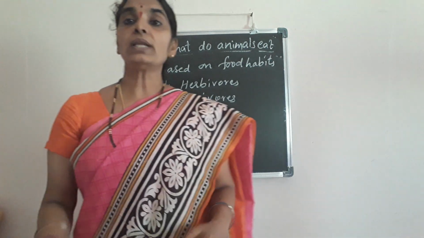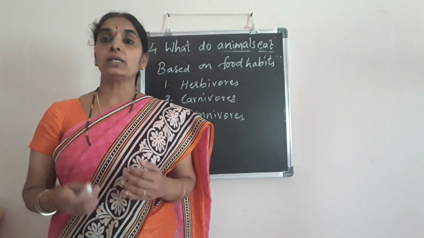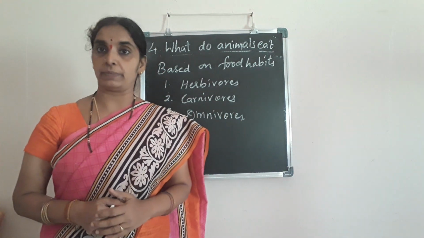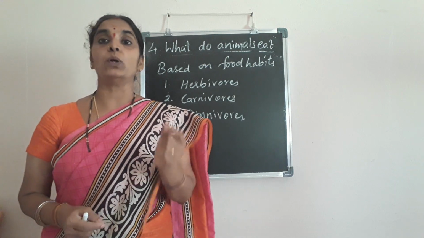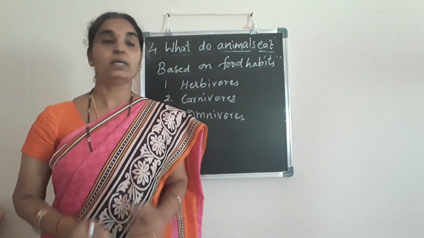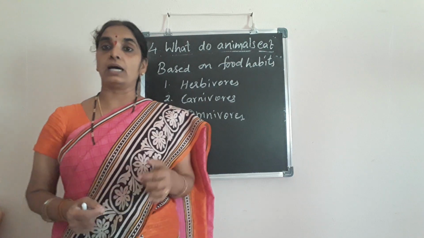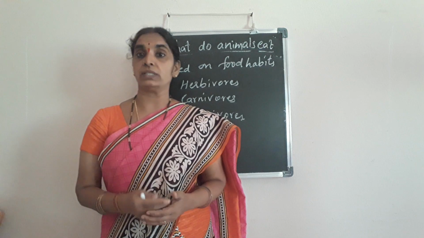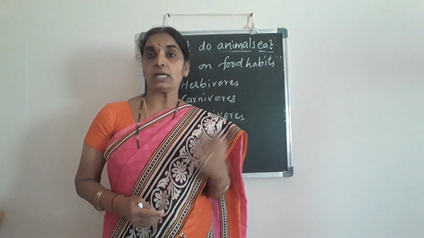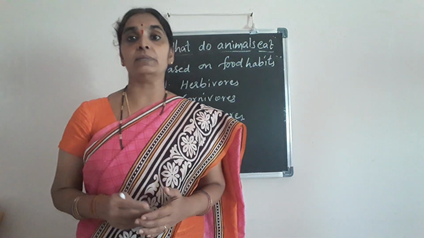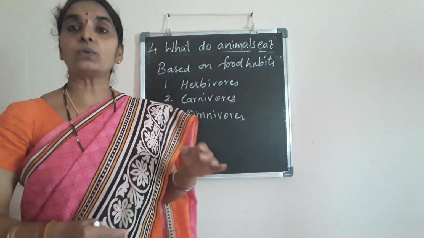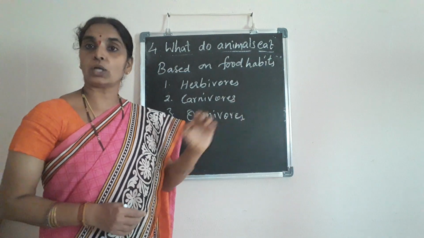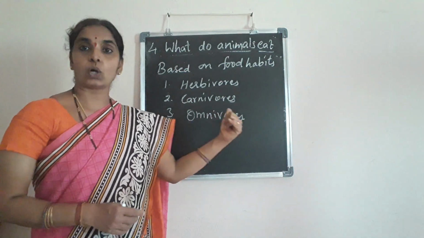Okay children, what are herbivores? Herbivores are plant-eating animals. These animals depend only upon plants for their food. Next, coming to the carnivores. They are also called carnivorous animals. They depend on other animals for their food. They hunt the animals and eat their flesh. So they depend only on other animals for their food, and they are called carnivorous animals or carnivores.